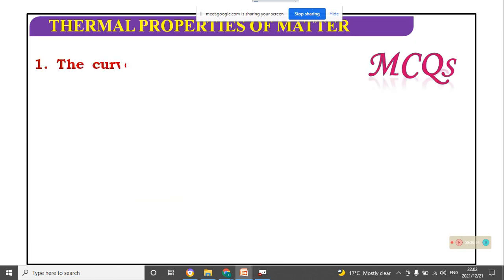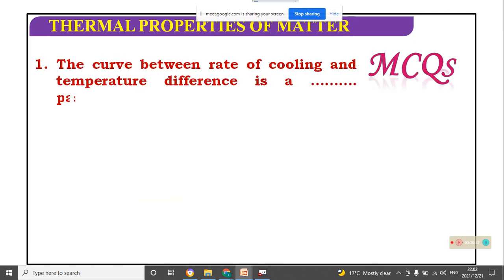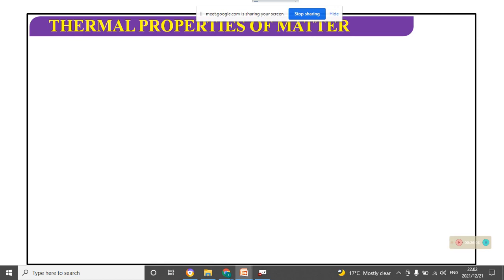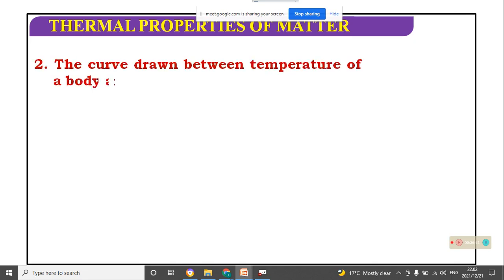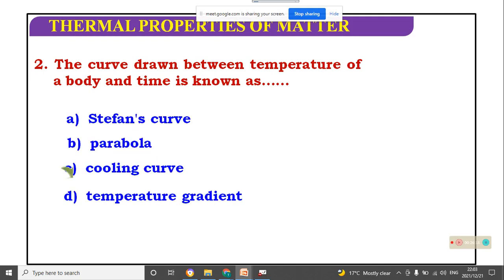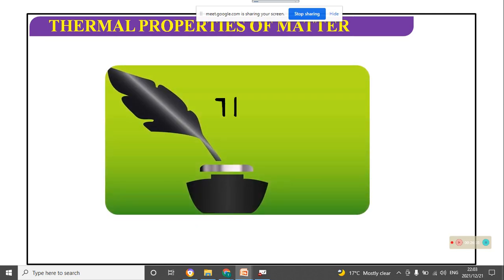MCQ. The curve between the rate of cooling and temperature is: passing through the origin, straight line, parabola, or both A and C. Which one? It will be a straight line. The curve drawn between the temperature of a body and time is known as which one? Stefan curve, parabola, cooling curve, or temperature gradient curve. It is the cooling graph. The curve drawn between the temperature of the body and time is known as the cooling graph. Okay, thank you.